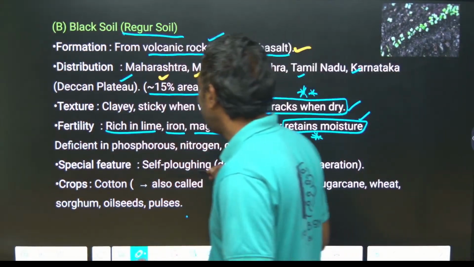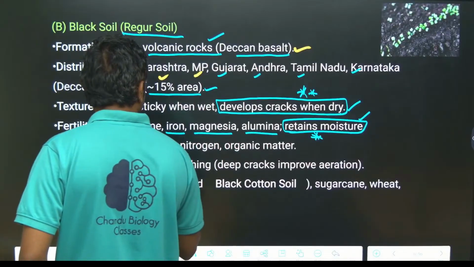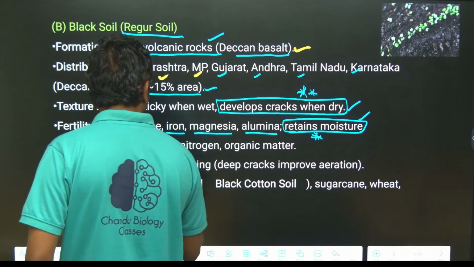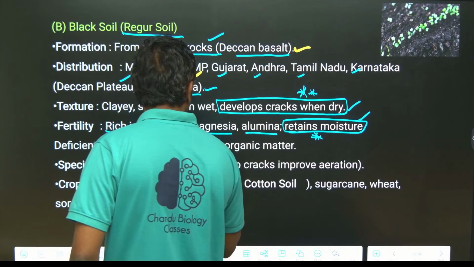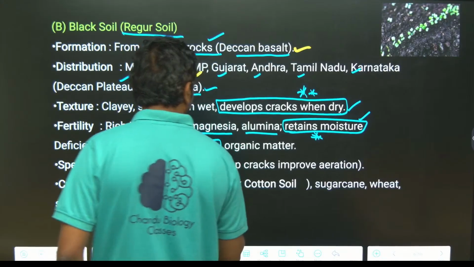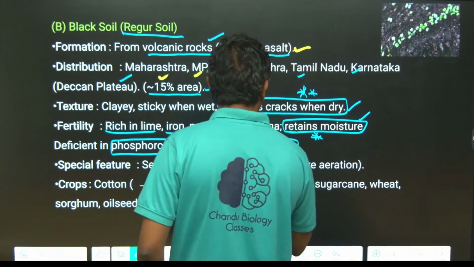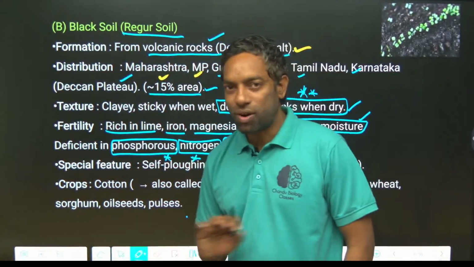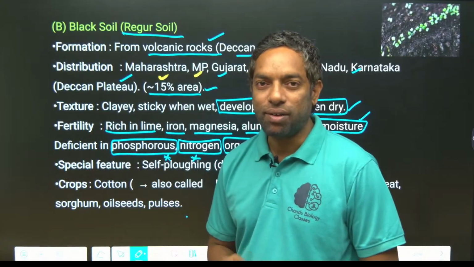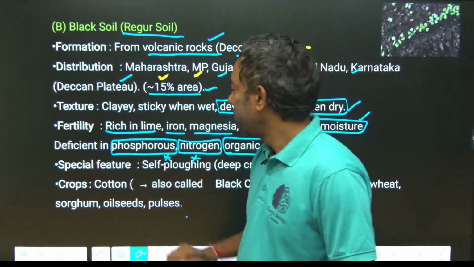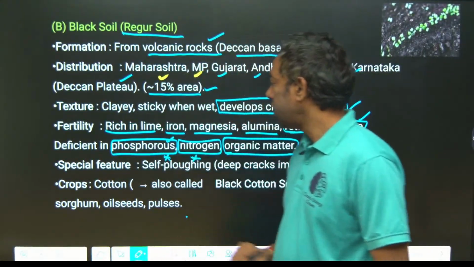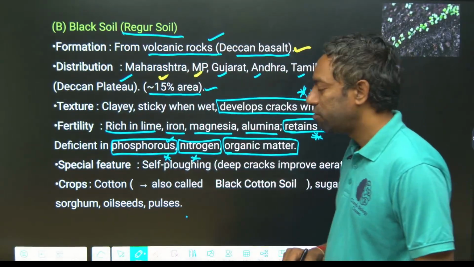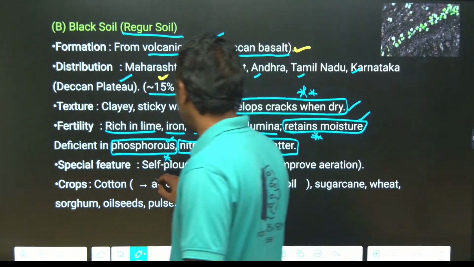Deficient, this is important: phosphorus is not there in the black soil, nitrogen also not there, and organic matter also not there. We have to apply that. We can add phosphorus and nitrogen for the plants grown in the black soil, guys.